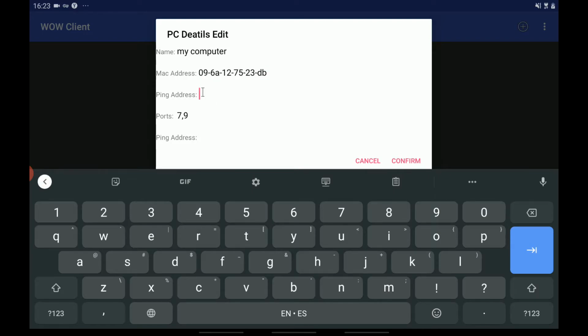This line needs to be the broadcast address of the local network. This bug was fixed in a later version, so let's enter the broadcast address.